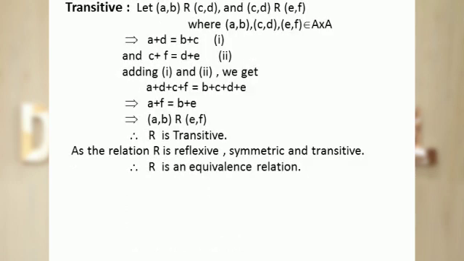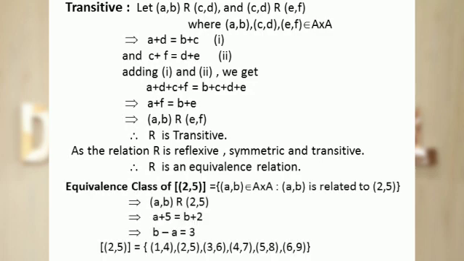For transitive, let the ordered pair (a, b) be related to the ordered pair (c, d) in the relation R and the ordered pair (c, d) be related to the ordered pair (e, f) in the relation R. It implies that a + d = b + c and c + f = d + e. Adding 1 and 2, we get a + f = b + e. This implies the ordered pair (a, b) is related to the ordered pair (e, f) in the relation R. Therefore, R is transitive. As relation R is reflexive, symmetric and transitive, therefore it is an equivalence relation.